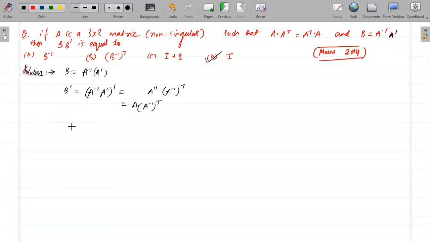Now they are asking B into B transpose. B is A inverse into A transpose, and B transpose is A into A inverse transpose. And we have A into A transpose is A transpose into A, so this will be A inverse into A transpose into A inverse transpose. This is identity, and this is identity, so identity matrix into identity matrix is equal to I.